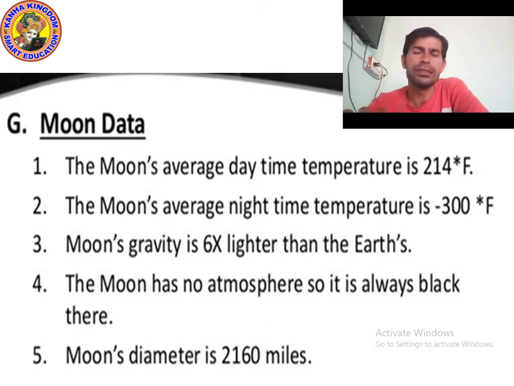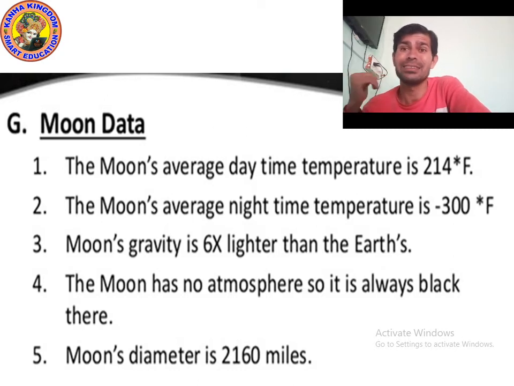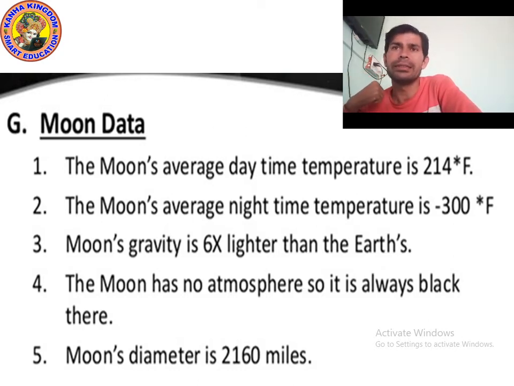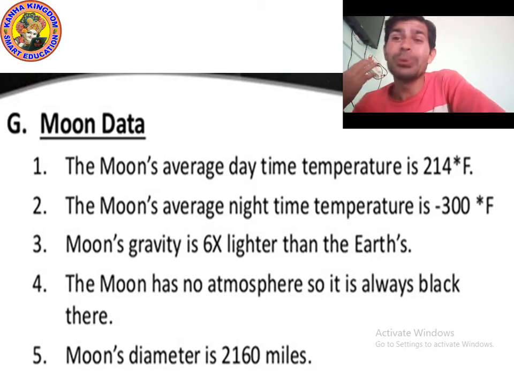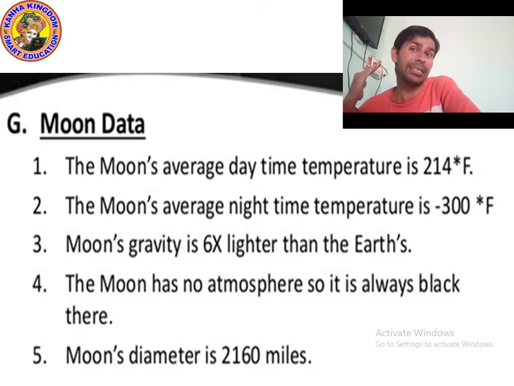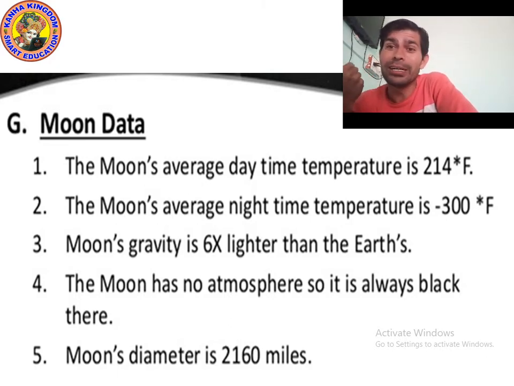And the night temperature is minus 300 degrees Fahrenheit. So it indicates that the temperature of the moon during the day is very, very hot, too high. But at night the temperature is so low, it can go into the negatives. If you go on the moon, you will turn into kulfi.